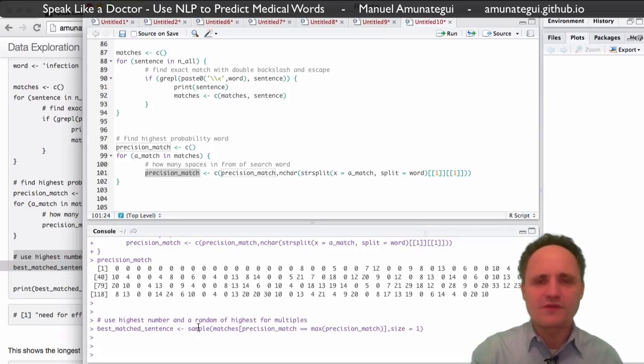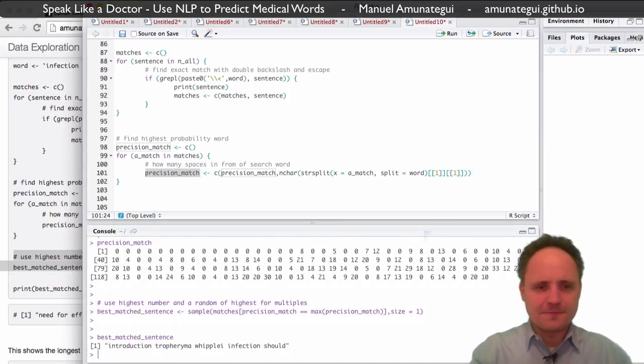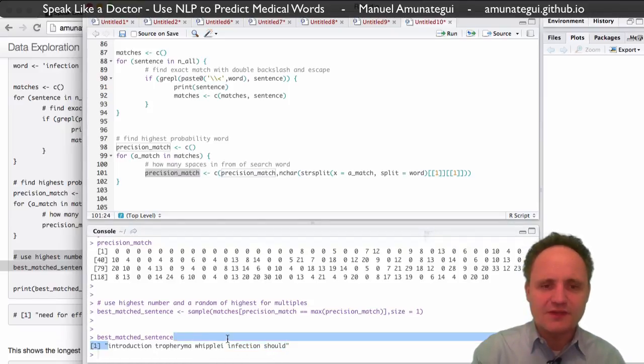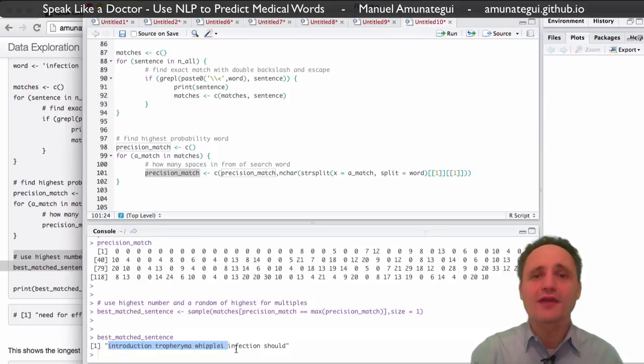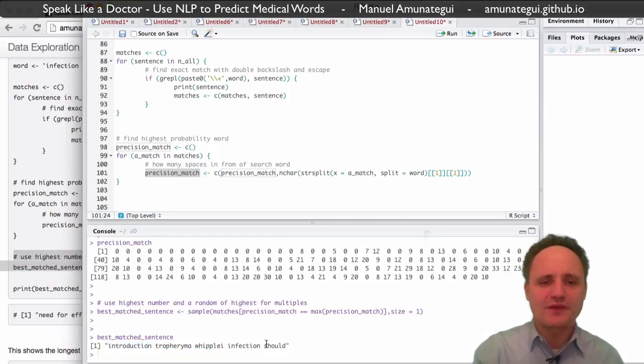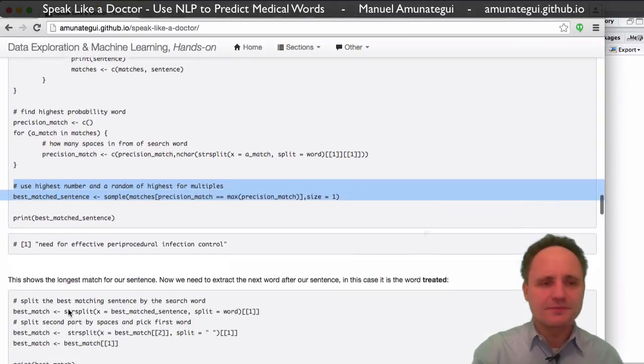If there's 3 or 4 with the largest number, just sample one out of there, and let's see what it does. And there it is. So for my prediction of infection, it's going to suggest "should," right? Because it has all these words ahead of it. Okay, so that's kind of the idea.